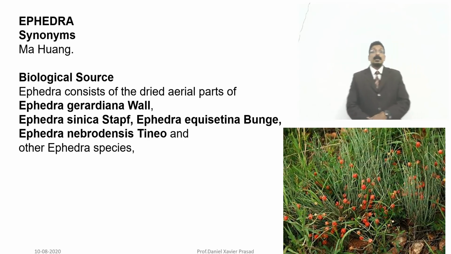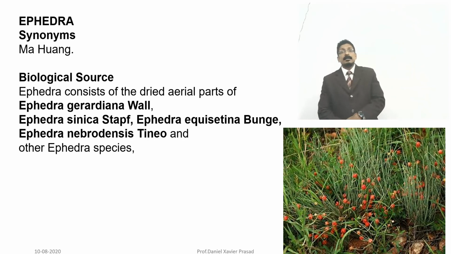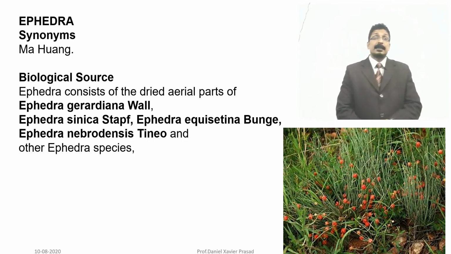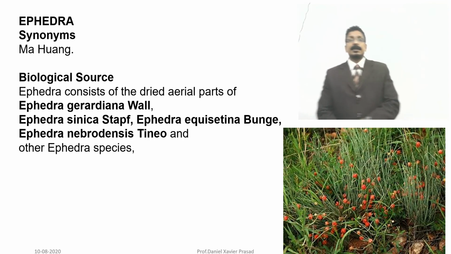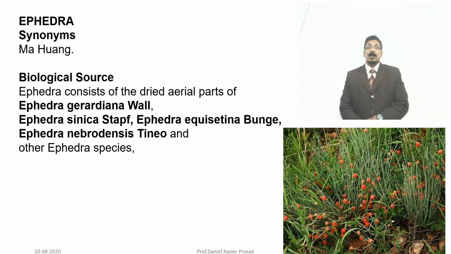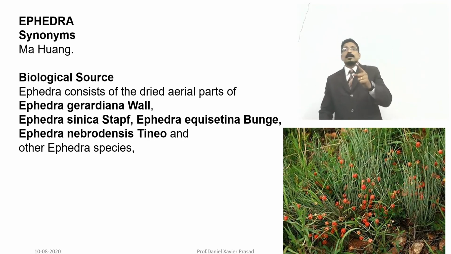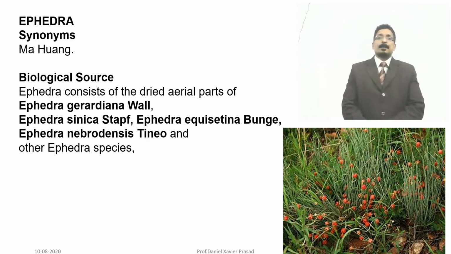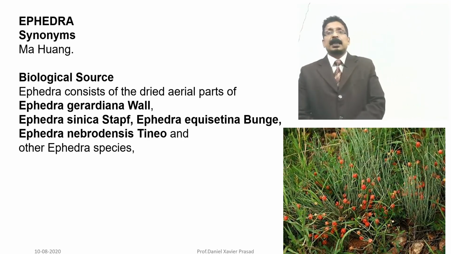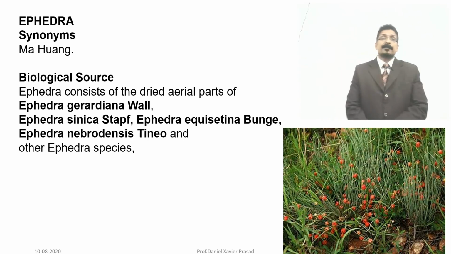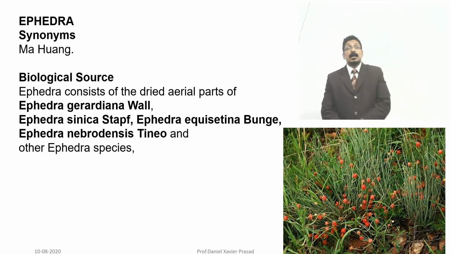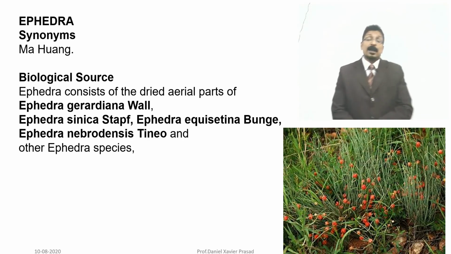Ephedra sinica Stapf, that is the scientist name, is another species, and Ephedra equisetina, identified by Bunge, and Ephedra nebrodensis, identified by Tineo.